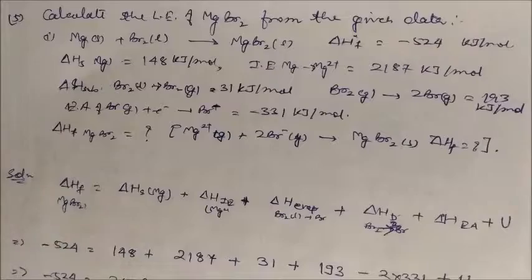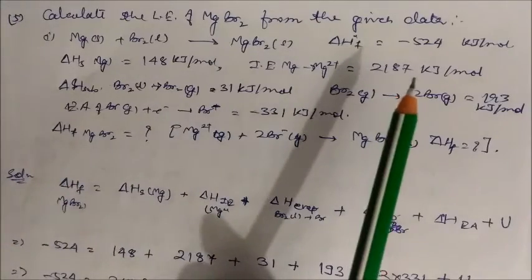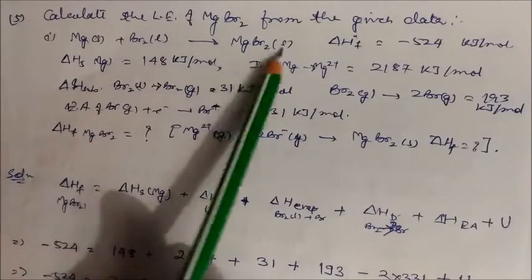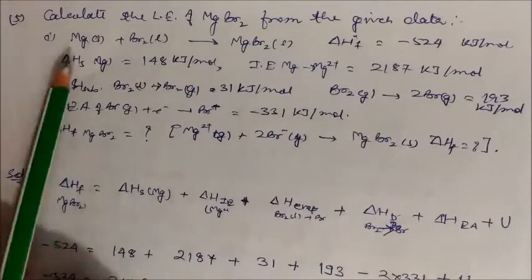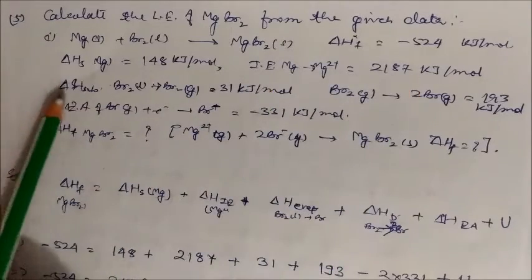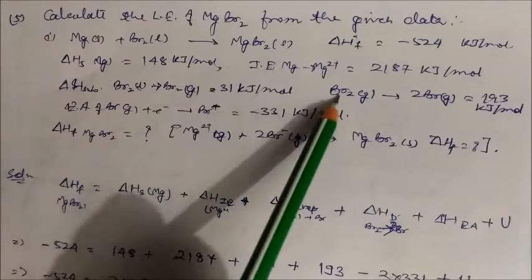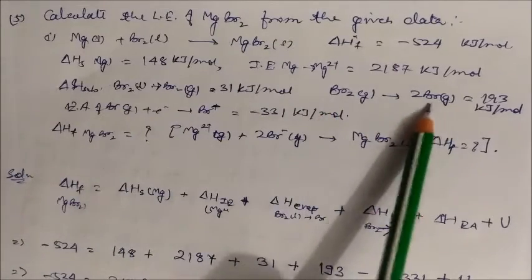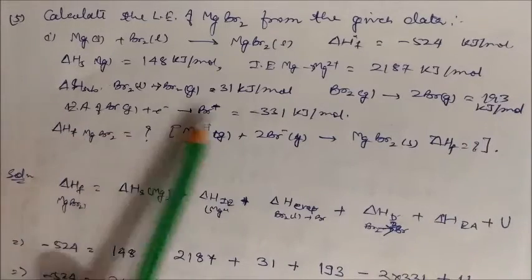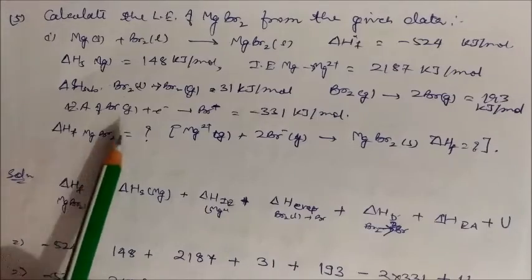Now calculate the lattice energy of magnesium bromide from the given data. Magnesium is in the solid state, Br2 in the liquid state, and the heat of formation is given. Sublimation is 148, ionization energy 2187. The heat of vaporization for bromine from liquid to gaseous state is 31. For Br2 gas to 2 Br gas, the dissociation energy is given. The electron affinity of bromine is given, and we have to find the lattice energy using the heat of formation of magnesium bromide.